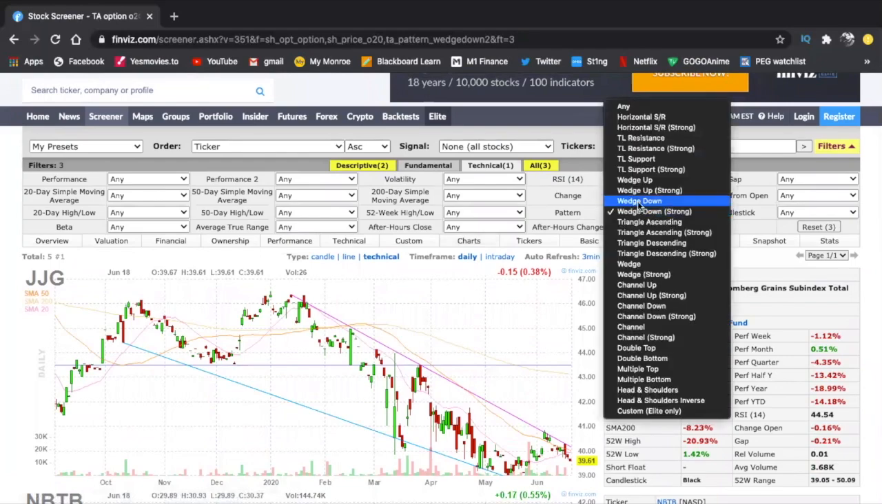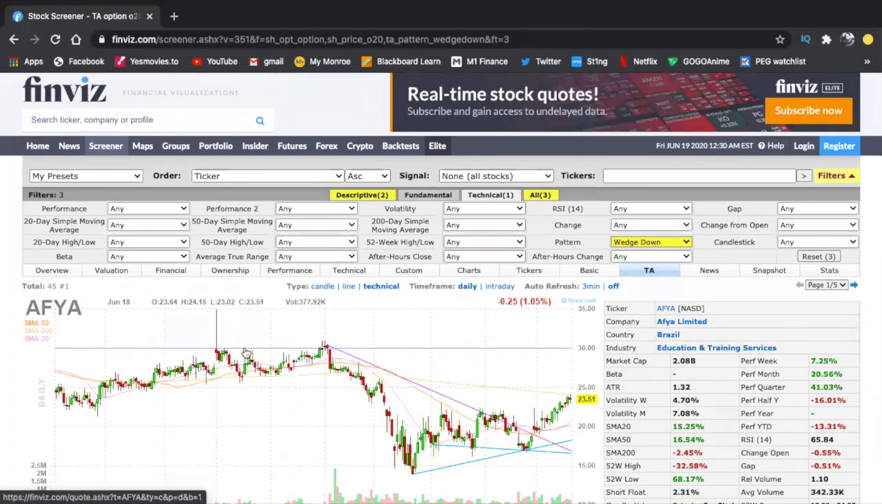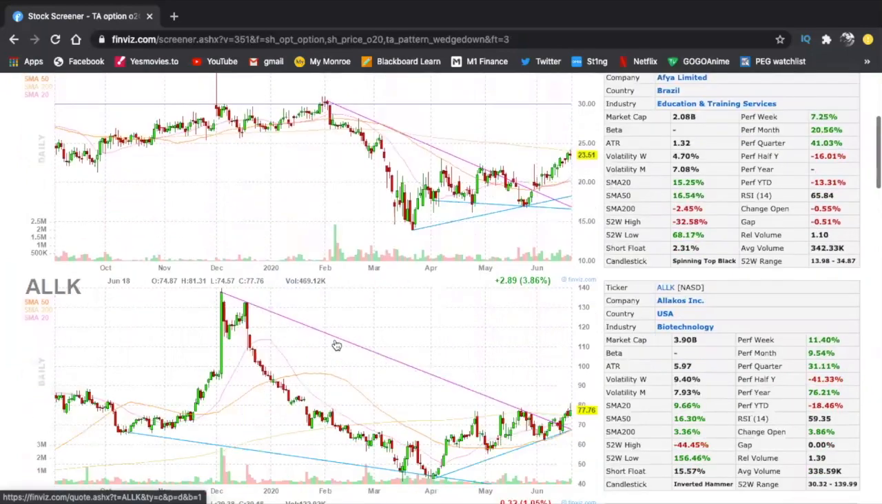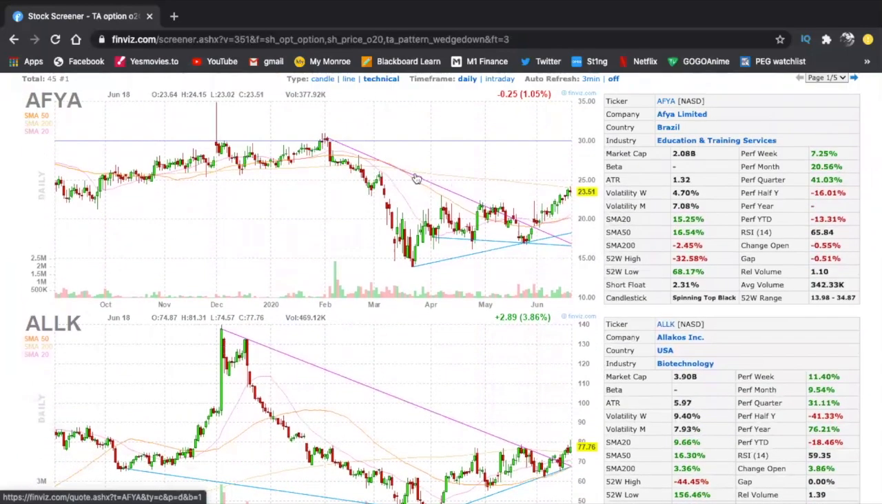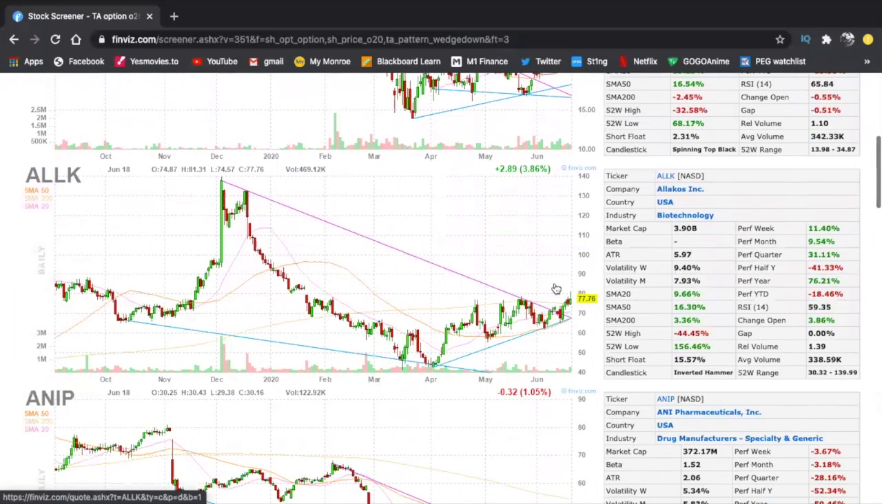Let's see if wedge down has more of them. 45. Okay, so we got some. So right here, you can already see this was a wedge down, and it broke above the downtrend, and it made some nice little move.